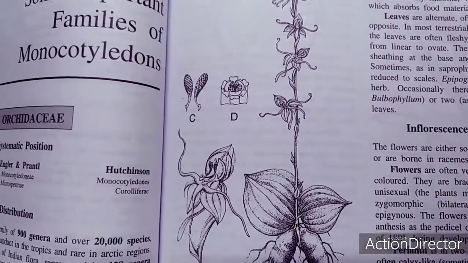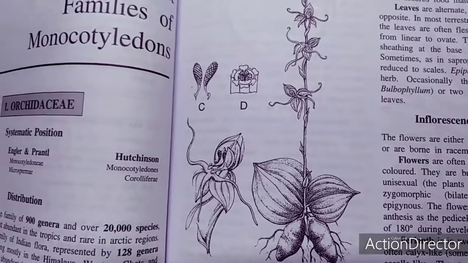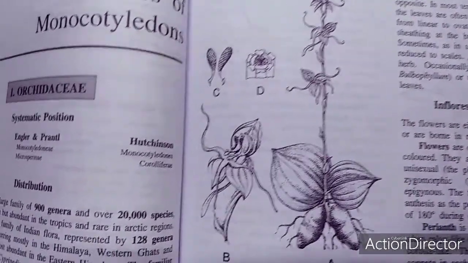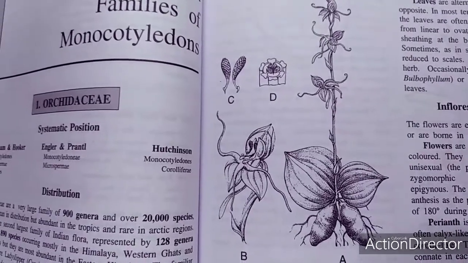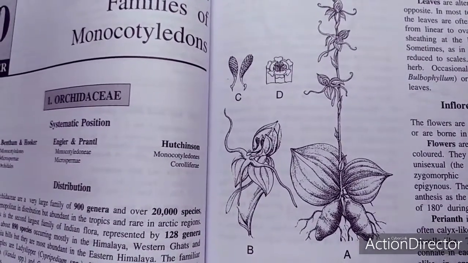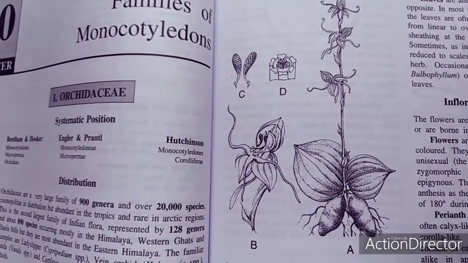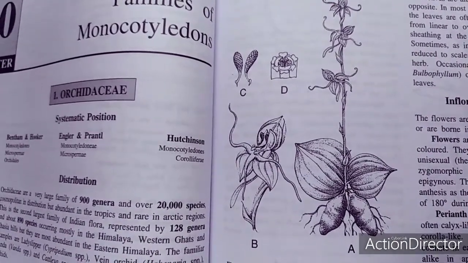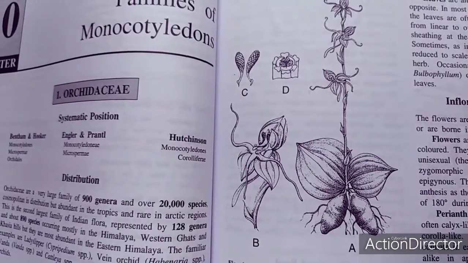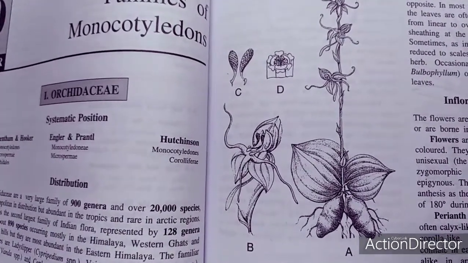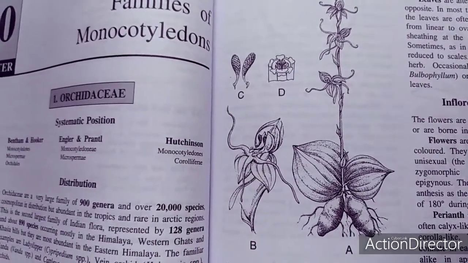The inflorescence is solitary, as in Cypripedium, or borne in a raceme, spike, or panicle. The flowers are often showy and beautifully colored. They are bracteate, bisexual, and rarely unisexual. The plants are monoecious or dioecious, and the flowers are zygomorphic, bilaterally symmetrical, and epigynous.